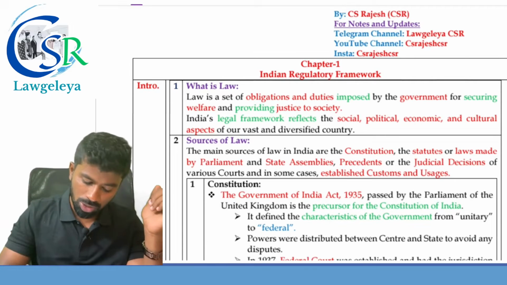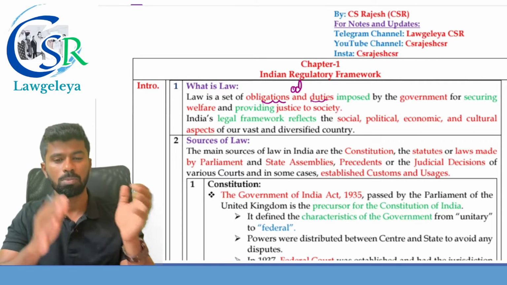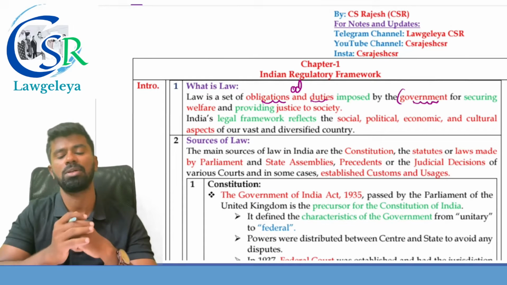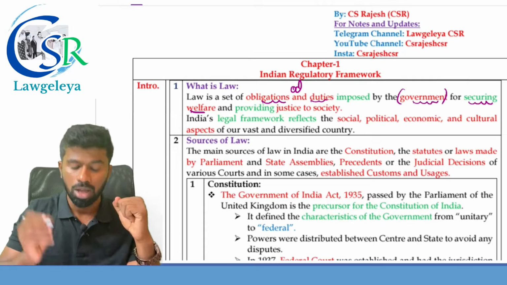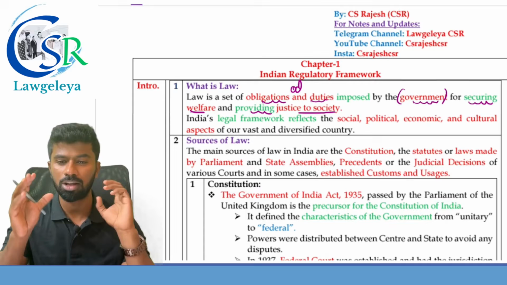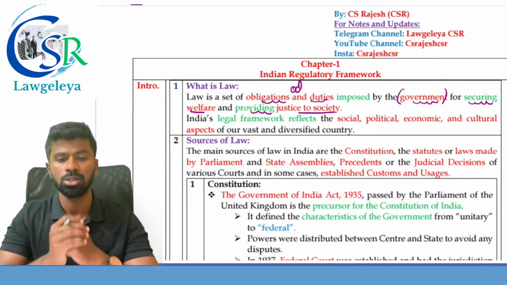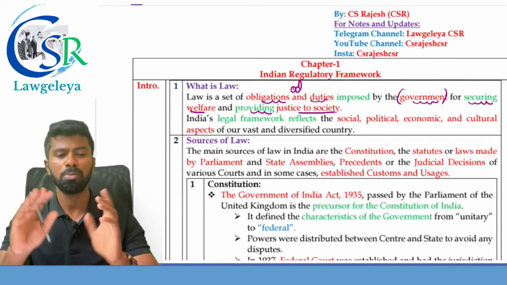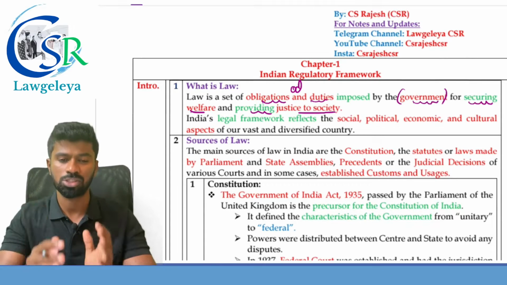What is law? Law is a set of obligations and duties, that is OD, imposed by whom? Imposed by the government. For what purpose? For securing the welfare of the people and for providing what? Justice to the society. So these are the two objects of law: to secure the welfare and to provide justice to the society.